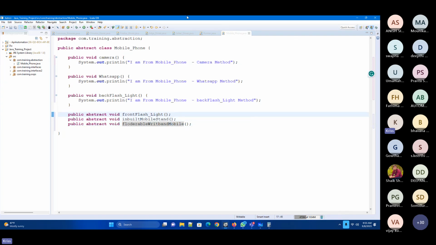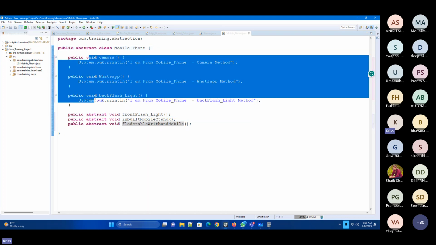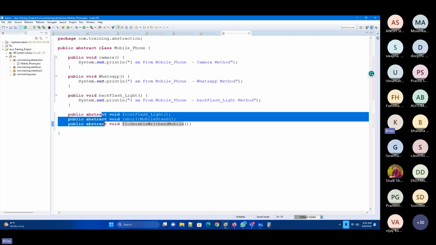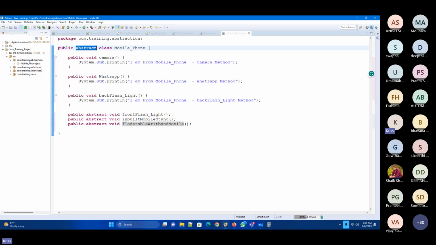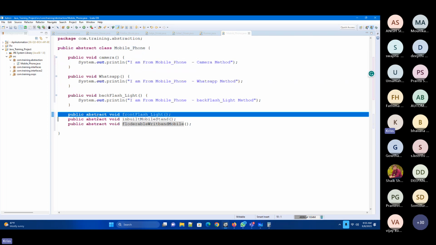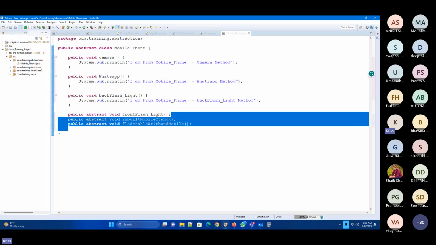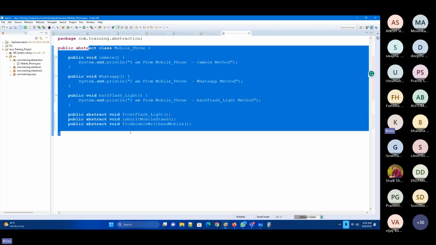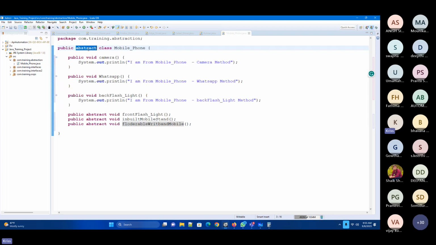I don't know them yet. Now if you see in this abstract class, it has implemented methods and unimplemented methods. In front of the class, I mention abstract, and in front of a method, I also mention abstract. When I define a method as abstract, its implementation will not be there. So this is how an abstract class would be defined. Abstraction is hiding something from the end user which is not really required. Now, where or how can you implement this? Let me create another class file.